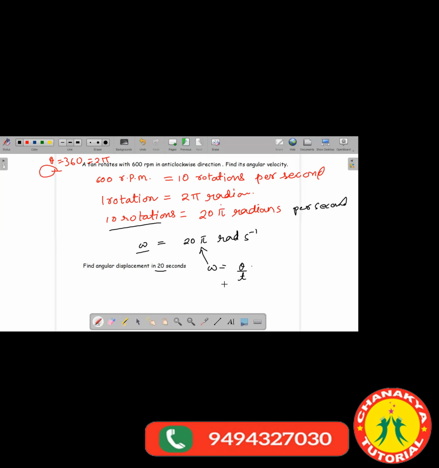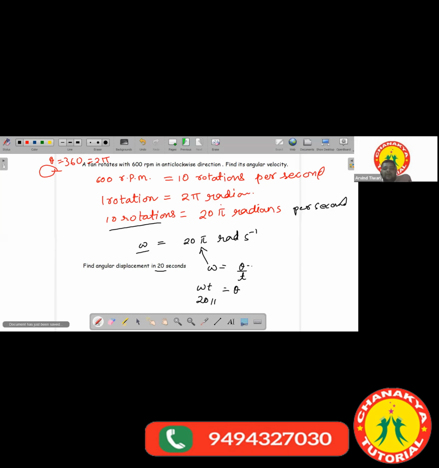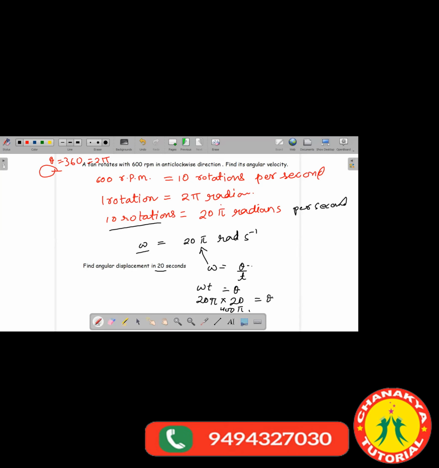400 pi radian. Yeah, very good. Correct, Dhanunjay. So if you want to find out angular displacement, which is theta, you will get omega multiplied by t equal to theta. Omega is 20 pi and t is 20. So you get your answer 400 pi radian. Got it?